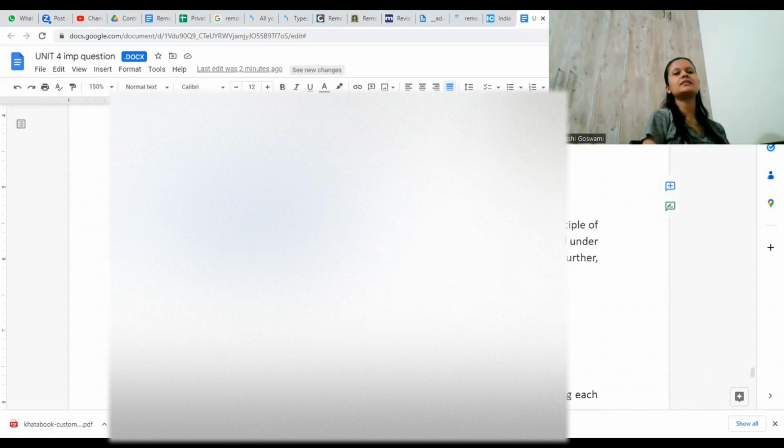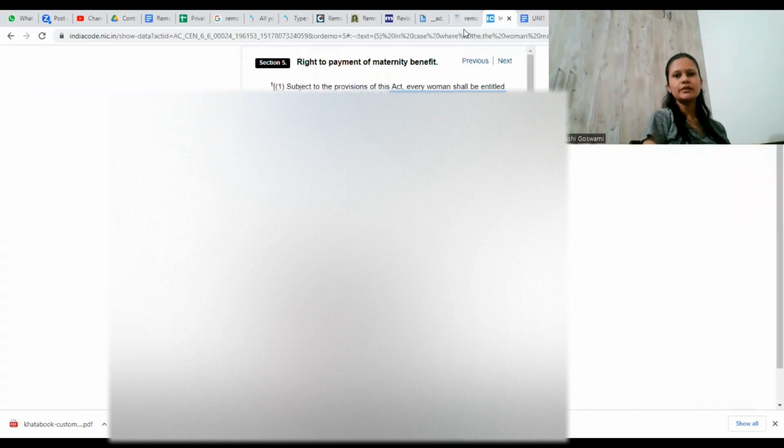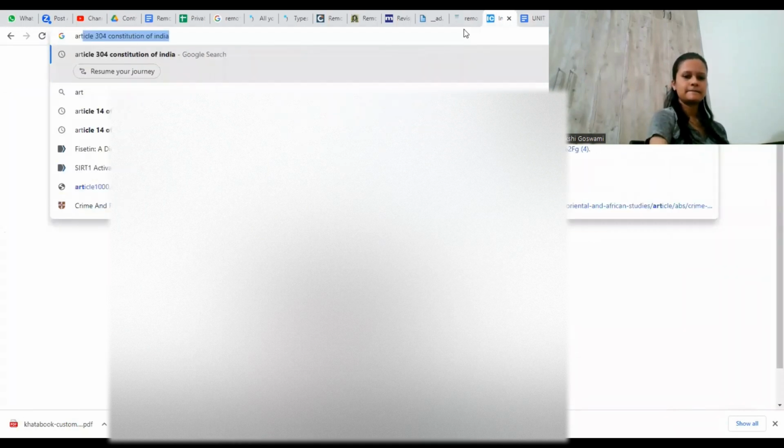Like there was a case called University of Madras versus Santabai. Very important case. You will study it in Constitution also. Article...